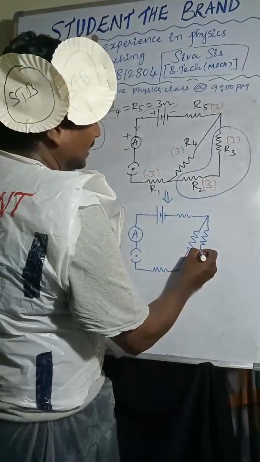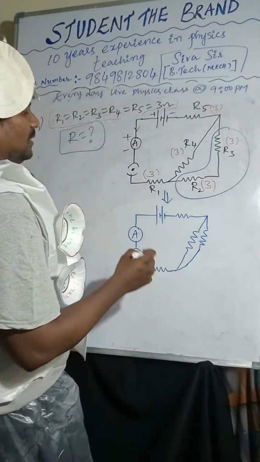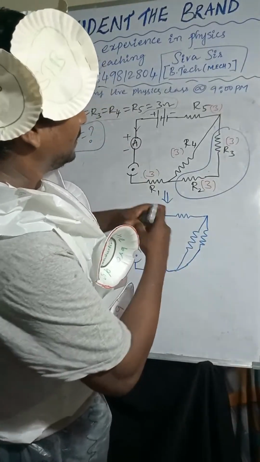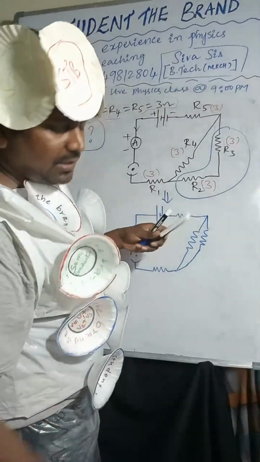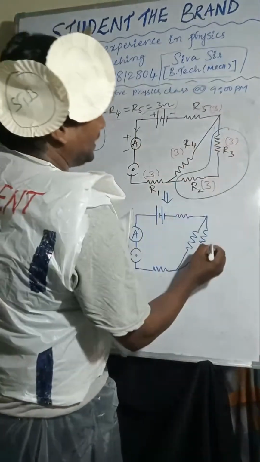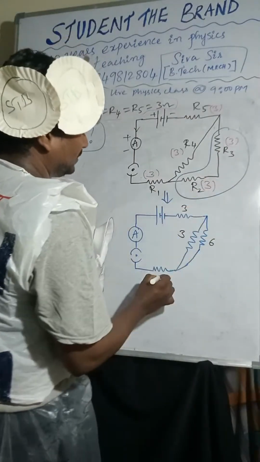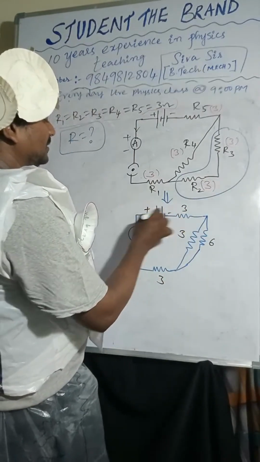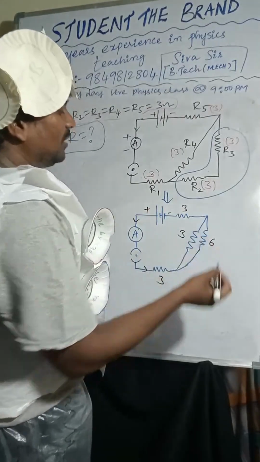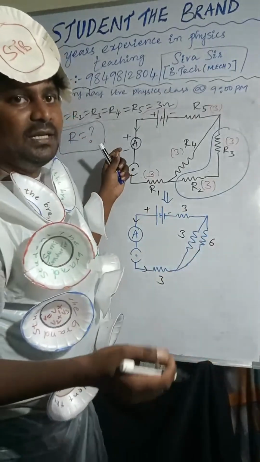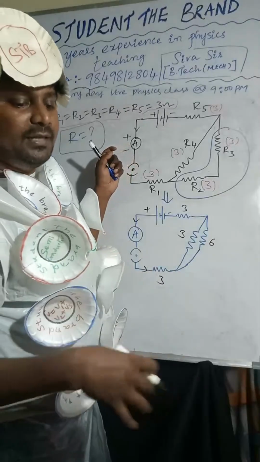Now you can observe, I added these two resistances. How much? 3 plus 3 is 6. And here 3, and here 3, 3 again. So current is passing here. Every time you have to redraw the diagram. That is compulsory. Every time you must redraw the diagram.